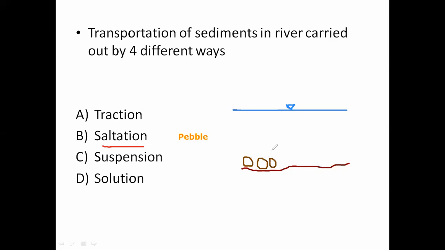Now if the speed of river water is maximum, at that time these pebbles are uplifted, and uplifted in that water, they are moving forward, and when the speed of river water decreases, again they are settled at the bottom. Such an up and down transportation of the pebbles due to variation in the speed of river course is considered as a saltation process.